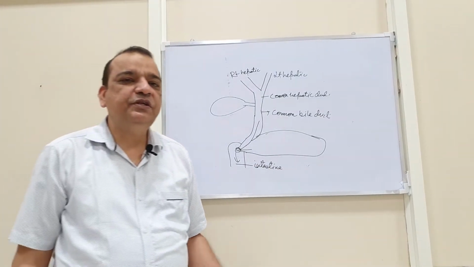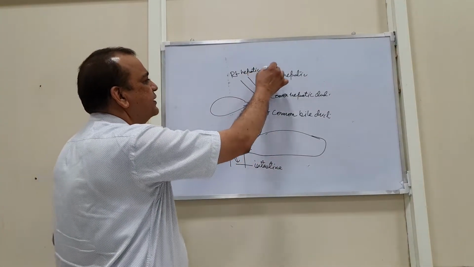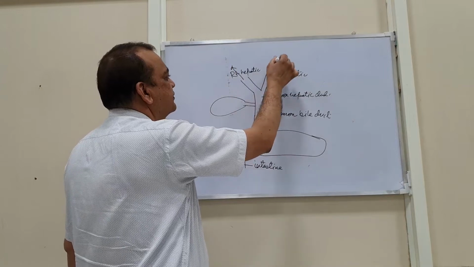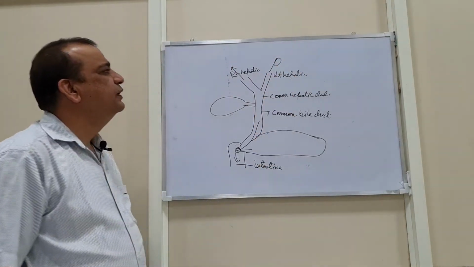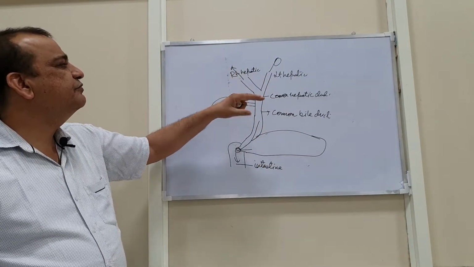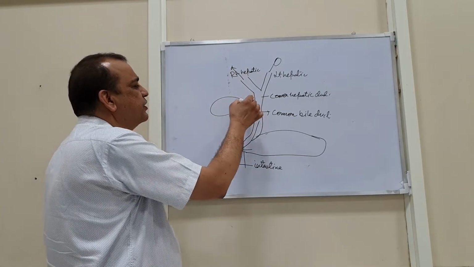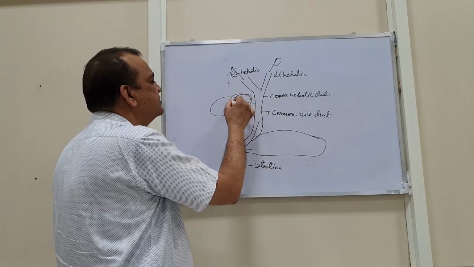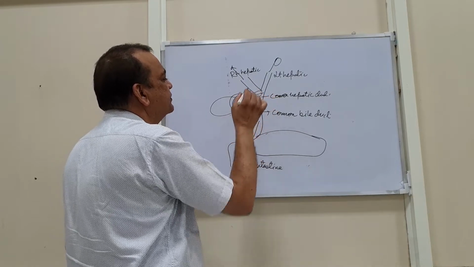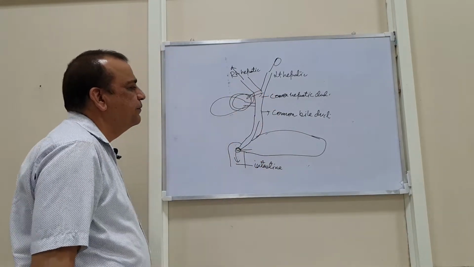So any obstruction in this passage may cause it. If there is a hepatocellular carcinoma, or an obstruction proximal to the right and left hepatic ducts, or a malignancy of the gallbladder pressing upon the common hepatic duct.